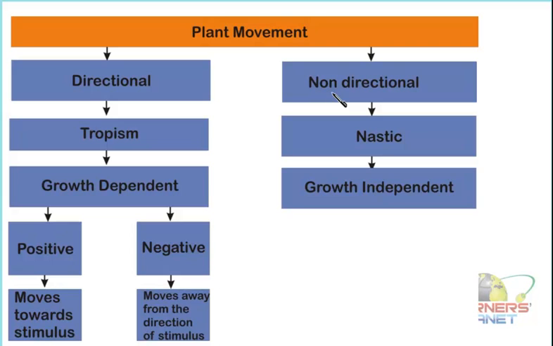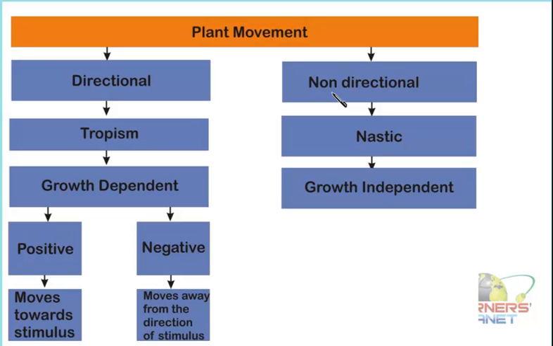Now the second thing is that it does not depend on where this particular stimulus is present, so it is not either towards or away. Steadily or slowly the entire plant is going to be affected. Of course, this is going to depend upon the density or level of the stimulus, that is, in how much concentration and for how much time period the stimulus is present.